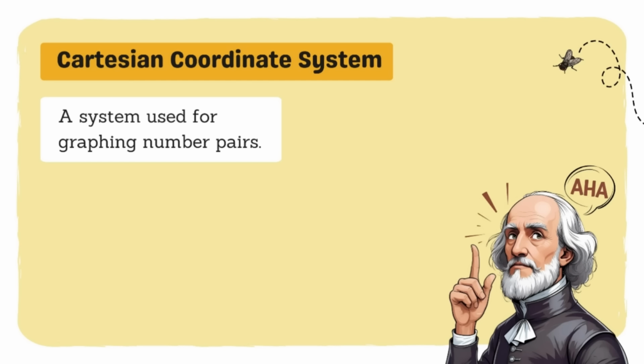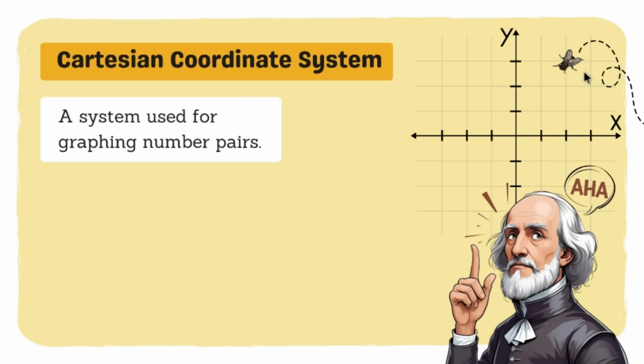Alright, so now, to end our lesson, let's have this conclusion. No, we learned about Cartesian Coordinate System. It's a system used for graphing number pairs. Okay, so dahil lamang sa isang idea ni René Descartes, from the location of the fly, gumawa siya ng coordinate system which we call the Cartesian Coordinate System.